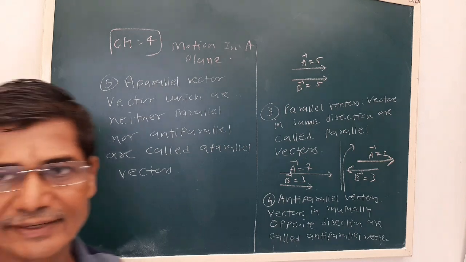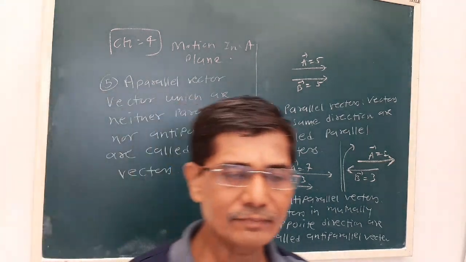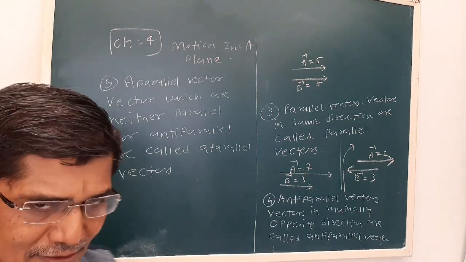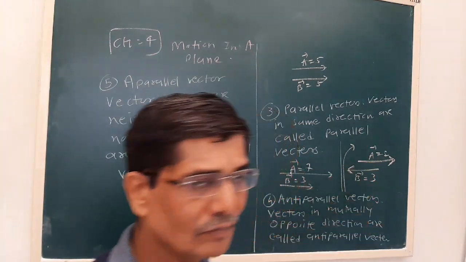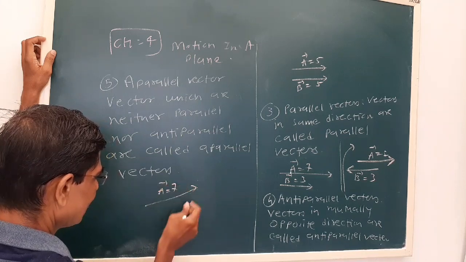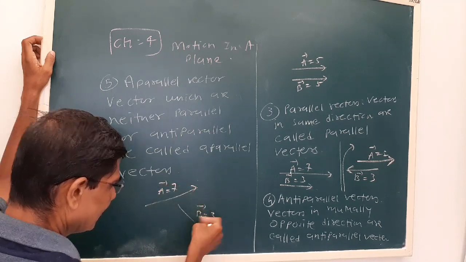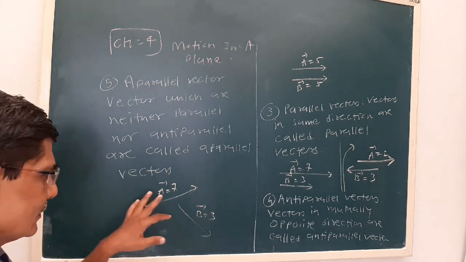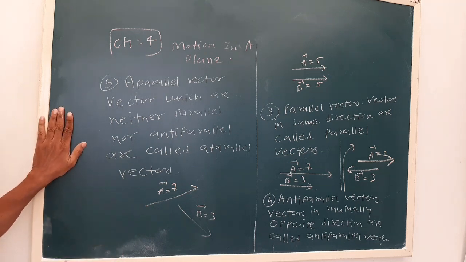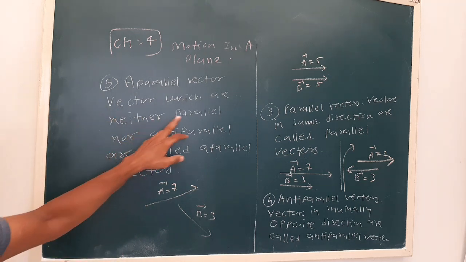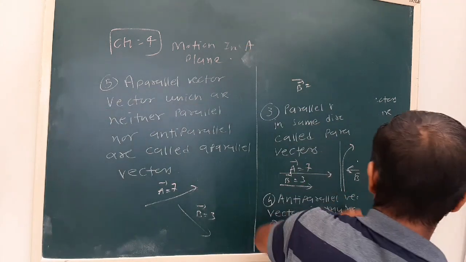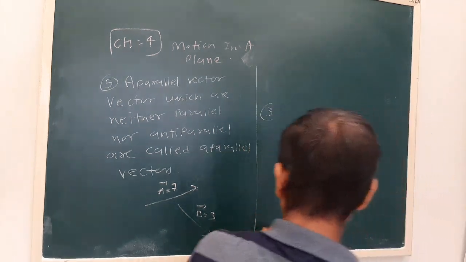Now see, in equal vectors we have seen both magnitude and direction are same. In parallel vectors, magnitude may not be equal but direction is equal. Anti-parallel vectors are in mutually opposite direction. See, let us say A is 7 and B is 3. Okay, now what we see, they are not parallel, not anti-parallel, so they are aparallel vectors. Okay, so the vectors which are neither parallel nor anti-parallel are called aparallel.